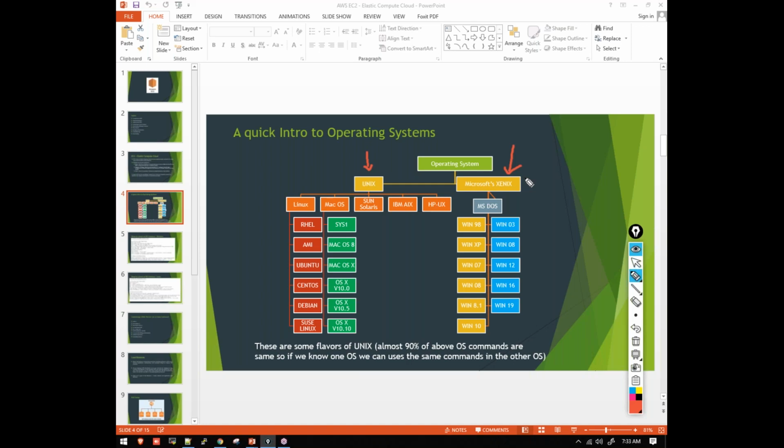This is what exactly happened. A person called Linus Torvalds took this Unix operating system, modified some features, added some features, and gave it a name called Linux. He gave his own name.